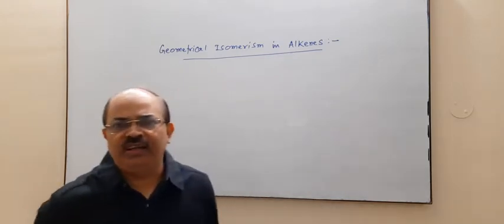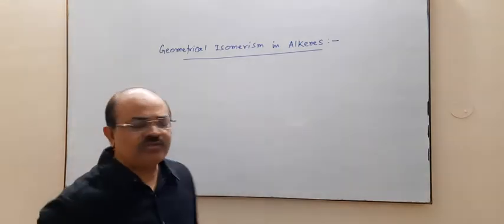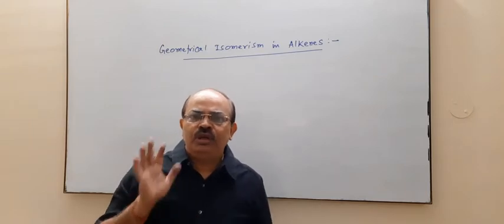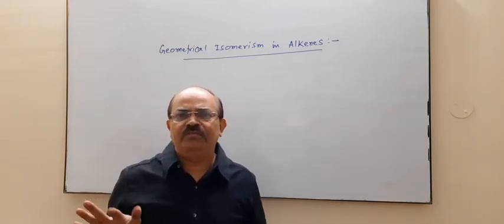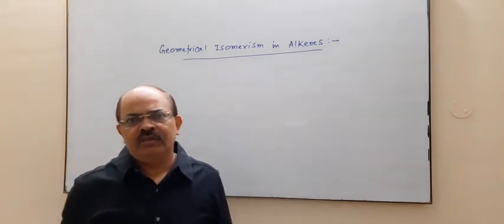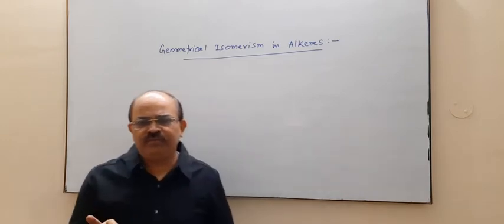In this video lecture, I am going to discuss the concept of geometrical isomerism in alkenes. You know, isomerism is of two types.